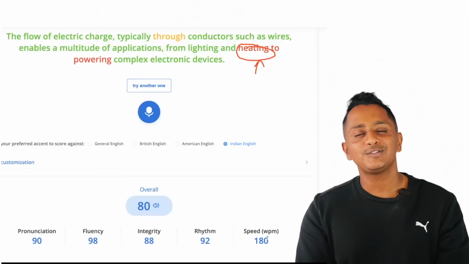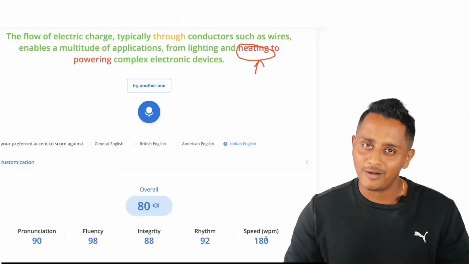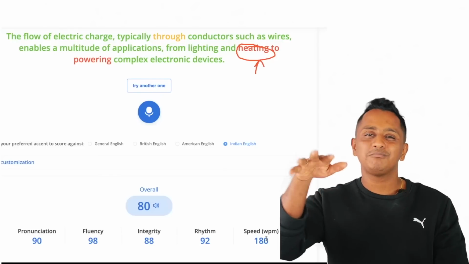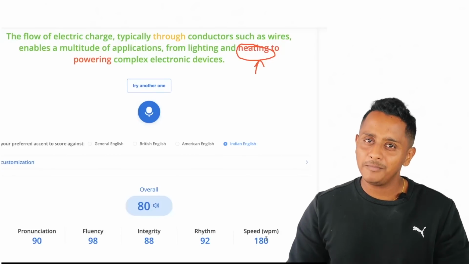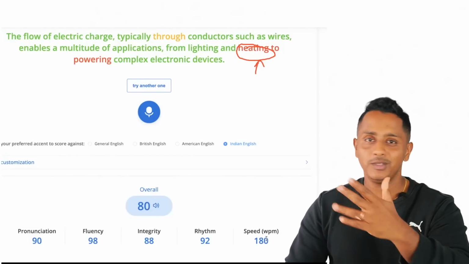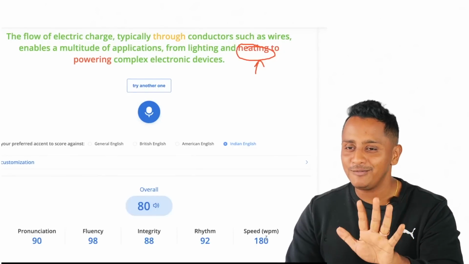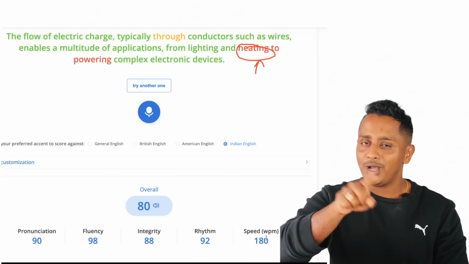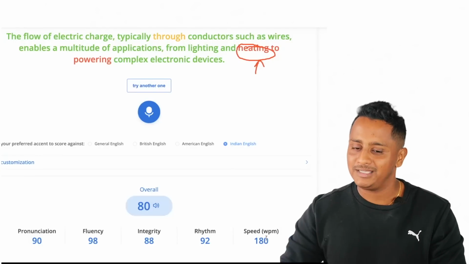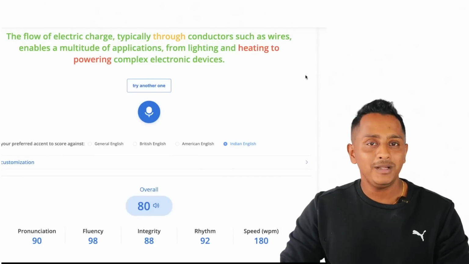Obviously Pearson is not giving a huge preference towards content. Content is probably some 80%, but fluency 100%. So that way you will be getting full marks. So even if you skip 1 word by mistake, it's totally fine. Don't come back and correct it. If you come back and correct, it's a gone case. We will see that in the next set of test cases. Hope it is clear.